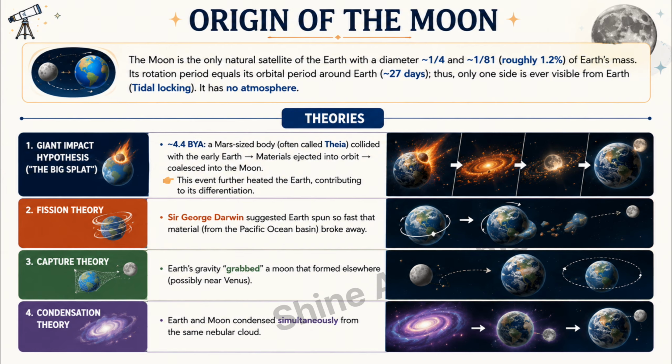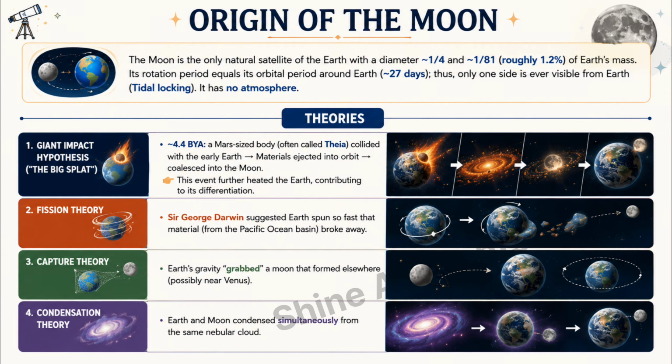Theories of Moon's origin. 1. Giant impact hypothesis, the Big Splat. Most widely accepted theory. Approximately 4.4 BY, a Mars-sized body, often called Theia, collided with the early Earth. Materials ejected into orbit coalesced into the Moon.